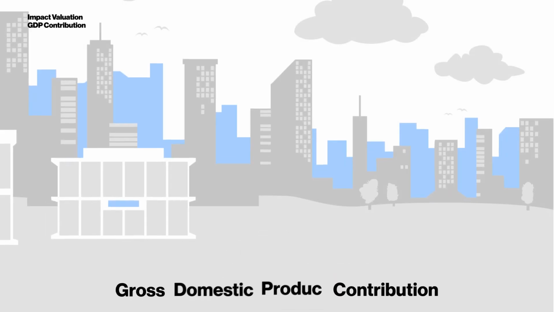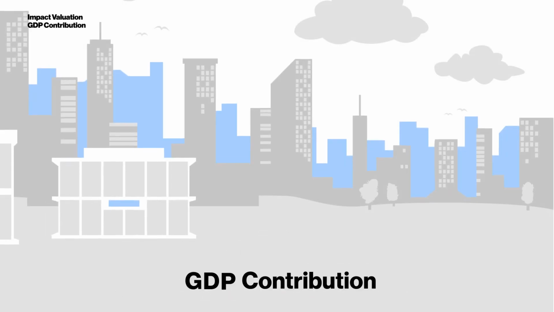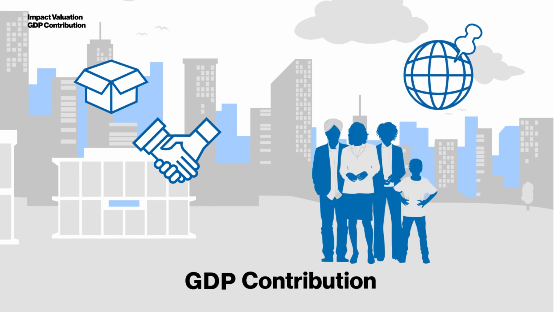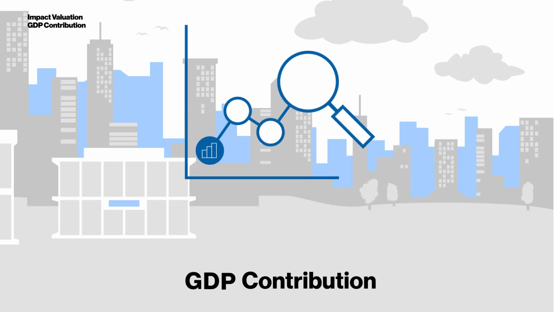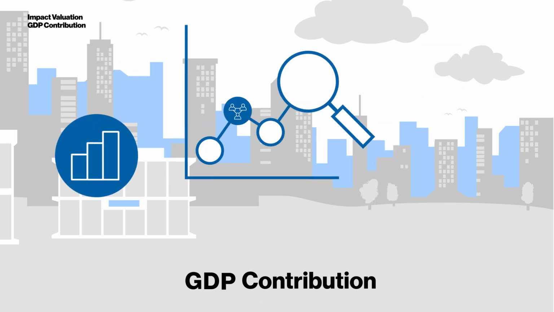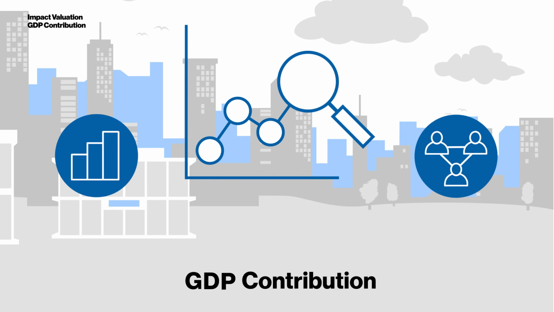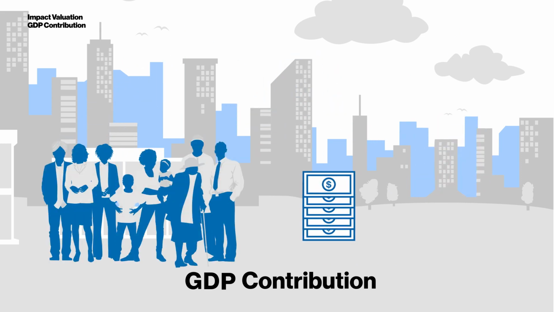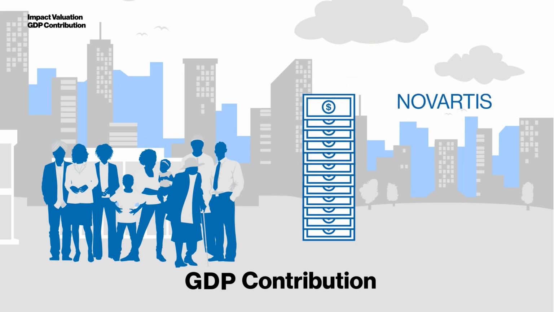The concept of gross domestic product, GDP for short, is a well-established measure of the market value of goods and services produced by a country to satisfy the needs of end consumers. GDP has long been used to measure the economic performance as well as societal progress of nations. Ultimately, it defines a country's wealth. Its aggregate nature implies that it is possible to express how much an individual company contributes to the national wealth.